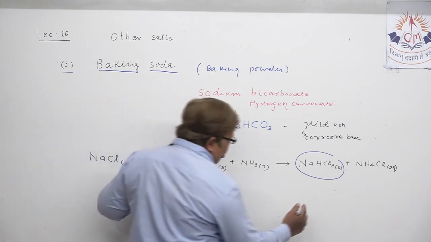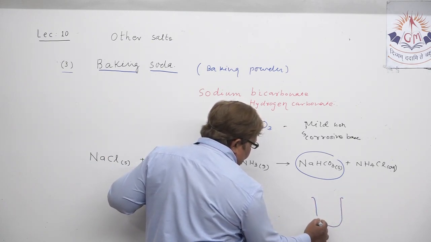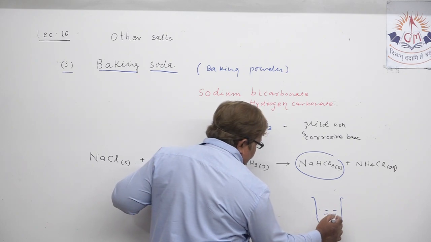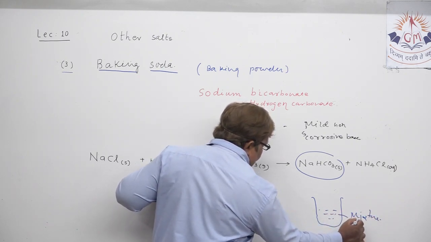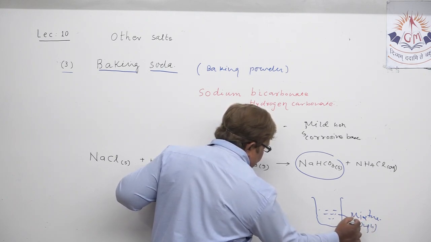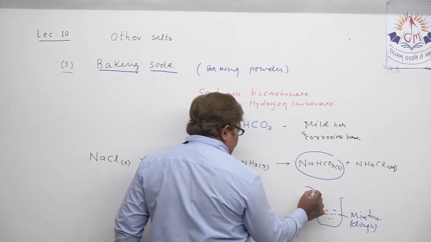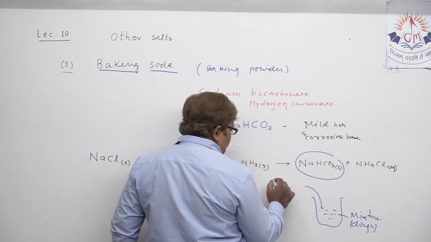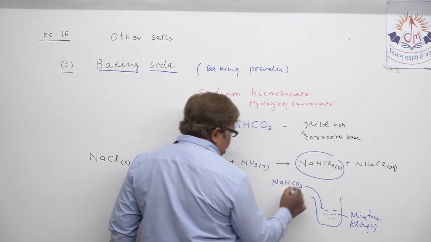Suppose we have prepared the mixture for preparing any item, which we also call dough. Now in this mixture, you have added some baking powder already, that is NaHCO3.